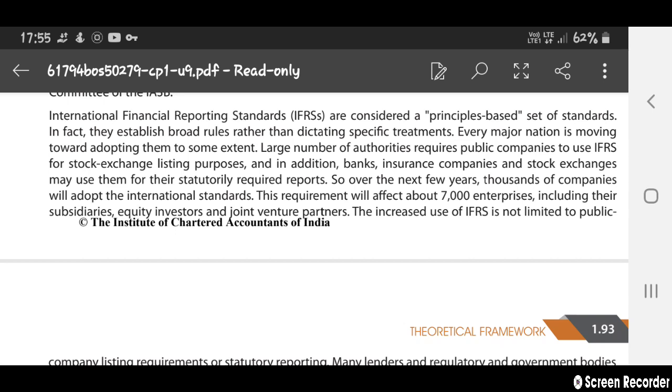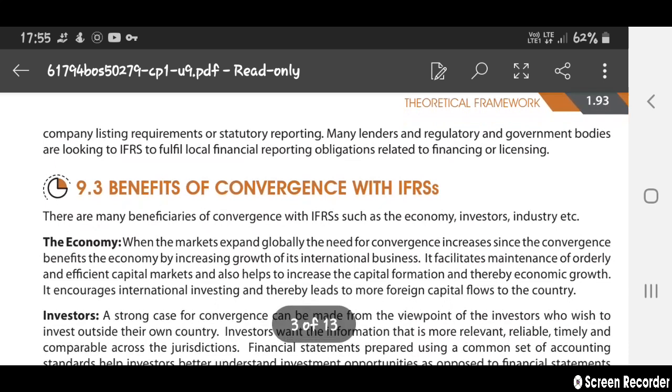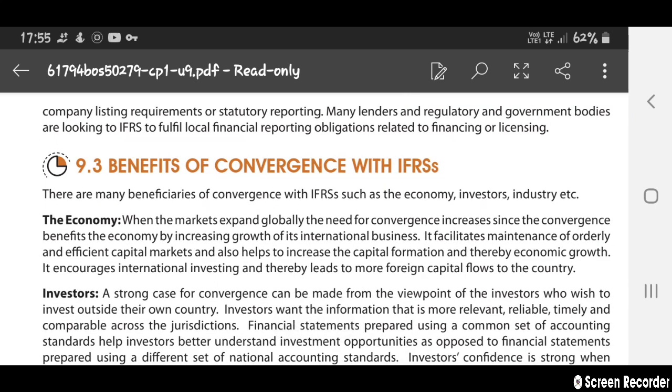Over the next few years, thousands of companies will adopt the International Financial Reporting Standards, and this requirement will cover about 7,000 enterprises, including their subsidiaries, equity investors, and joint venture partners. The increased use of IFRS is not limited to public companies with listing requirements or statutory reporting.